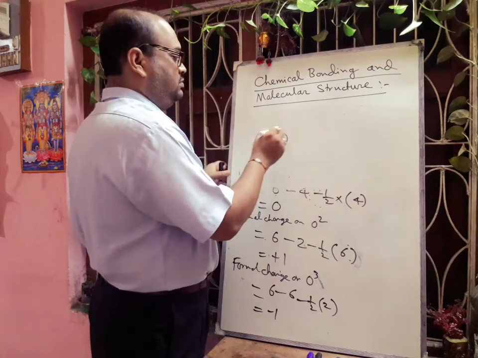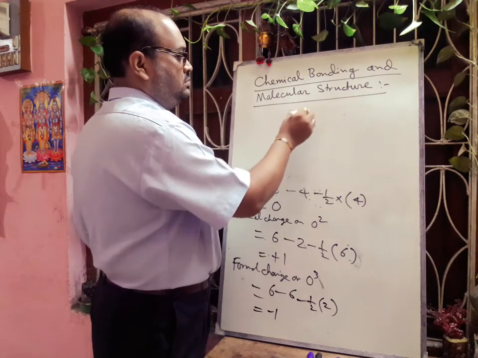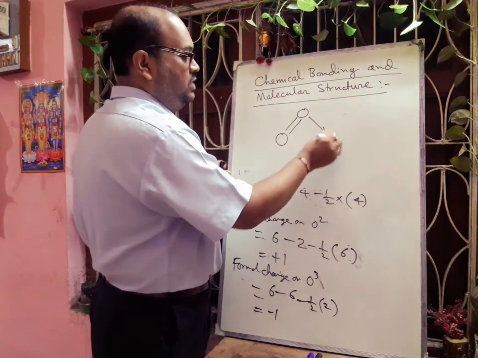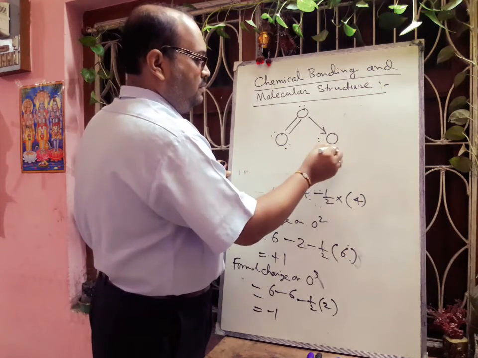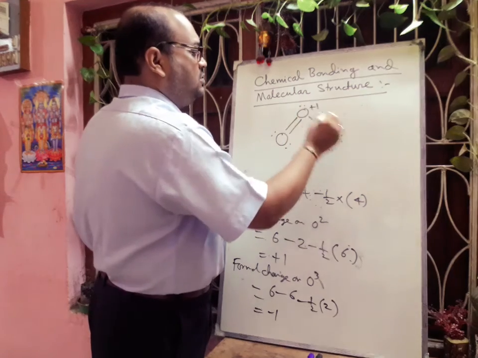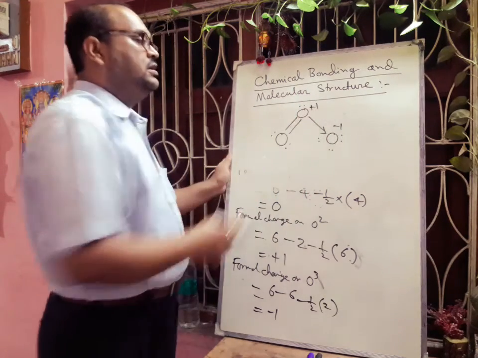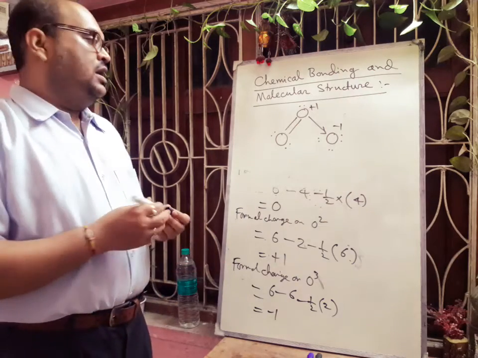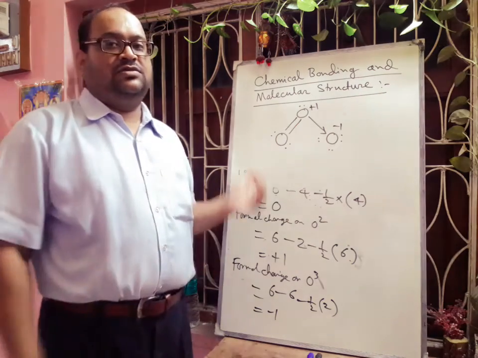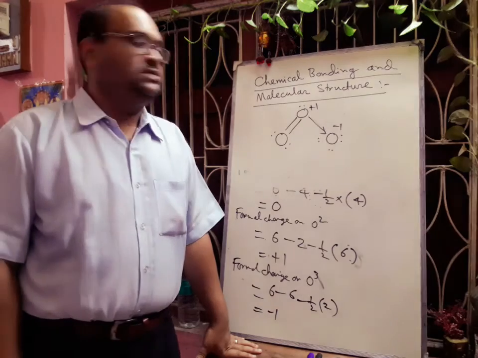That O actually is forming a coordinate bond, okay. So here it will be plus 1, minus 1, and as a whole it is 0, okay. Now what is the advantage of the calculation of this formal charge?